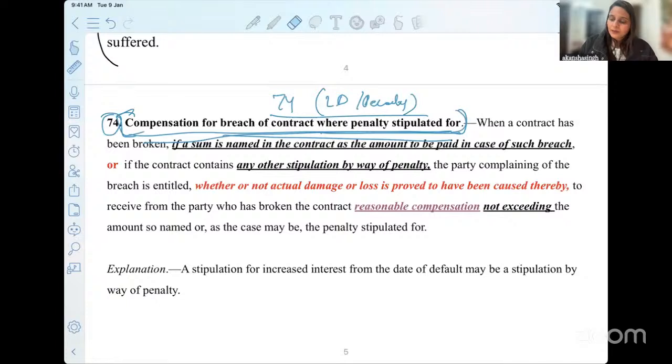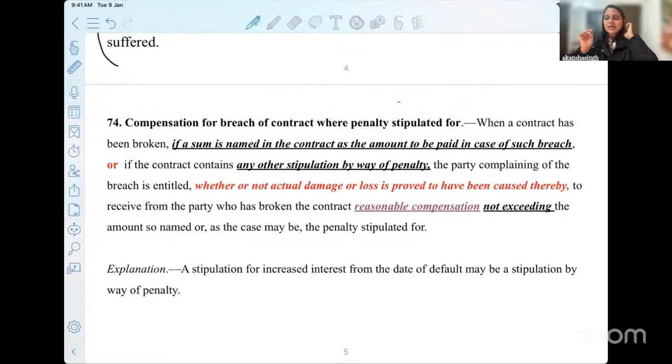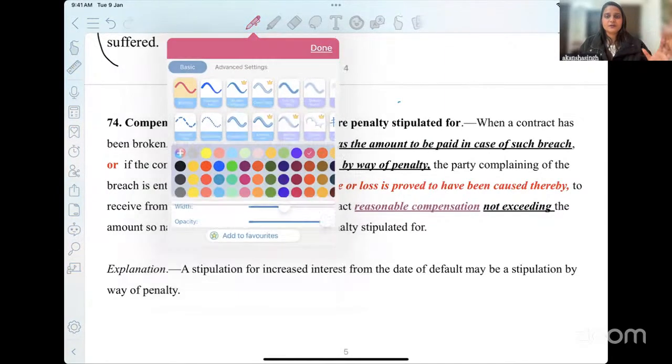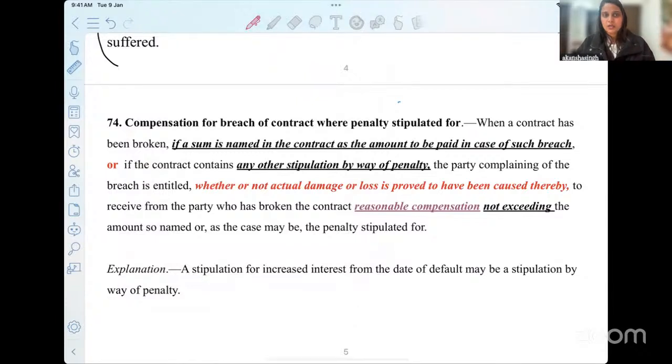When a contract has been broken, if a sum is named in the contract as the amount to be paid in case of such breach, we have to divide our definition into different parts to understand it in a better manner. First, that there is a sum named already in the contract as the amount to be paid in case of breach.